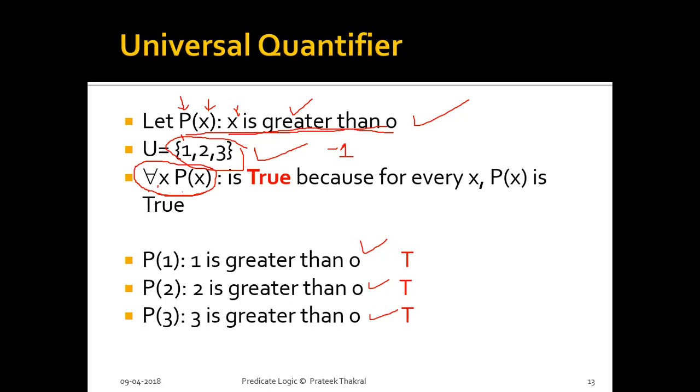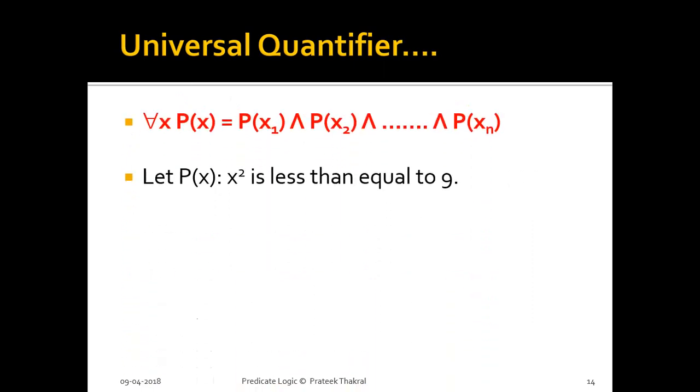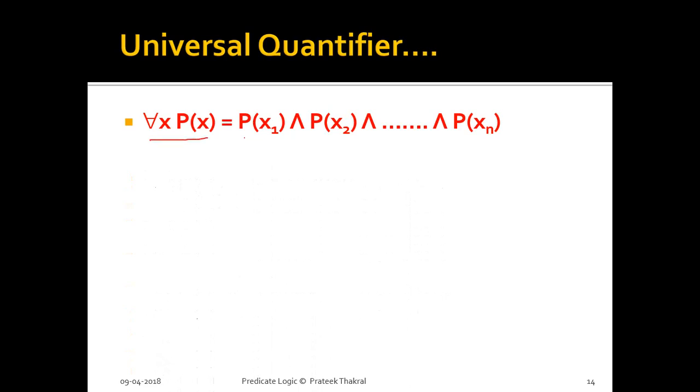So for these three elements, it is true for every element 1, 2 and 3, and that's why we can easily say that for all x, p of x is true. And let's take another example. Before taking the example, we can compare: the universal quantifier is indirectly equivalent to the logical AND, or conjunction, if we compare it with propositional logic, because for every element it should be true, and the same is said by the conjunction of propositions, and conjunction returns true when all the propositions are true.